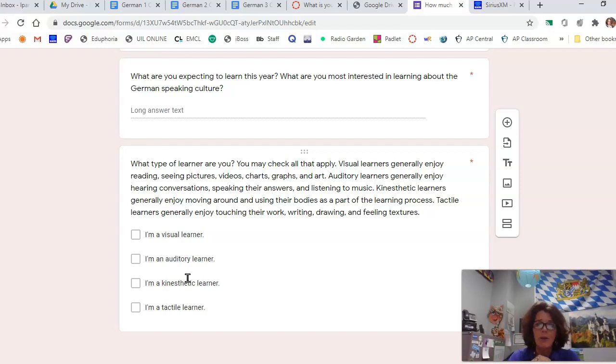Or a tactile learner. A lot of people that are tactile can write things or show themselves by moving and touching things. Like when you're doing science and you're doing a lab, you're touching the items, and got paper in your hands, those kinds of things. Are you a tactile learner? So again, you can choose all 4. You can choose 1. But I would like to know that about you.